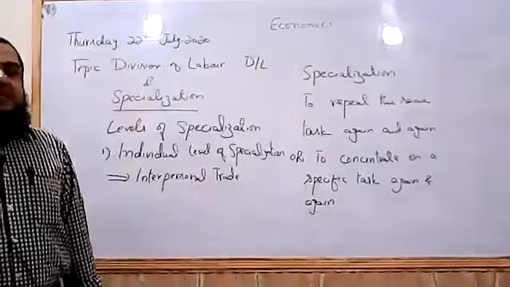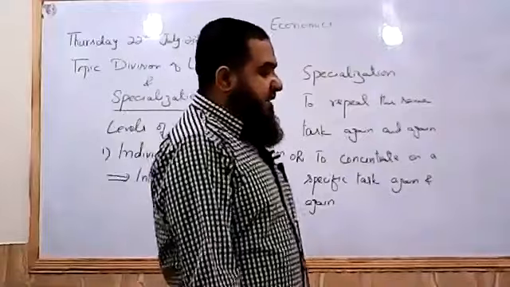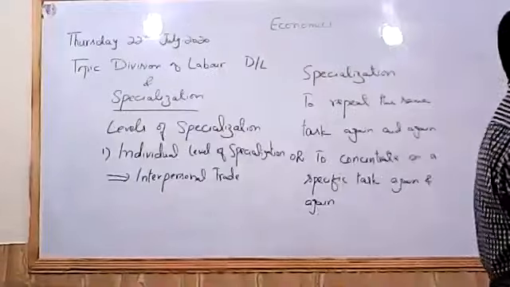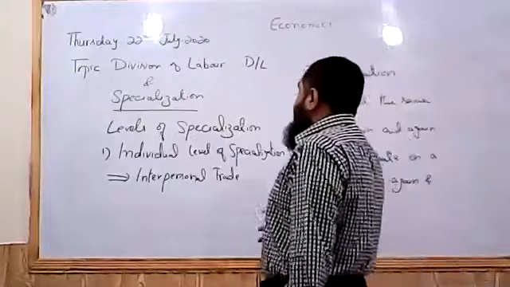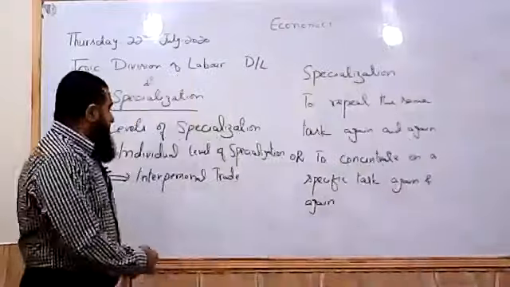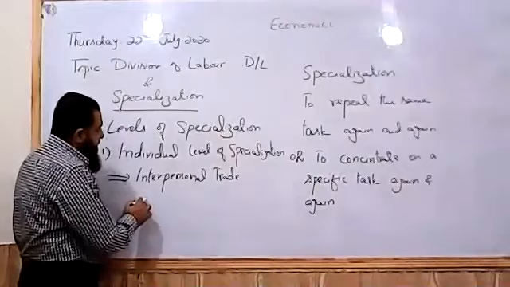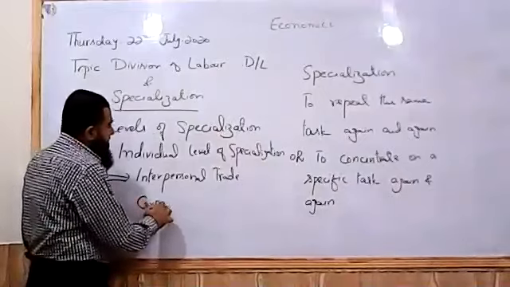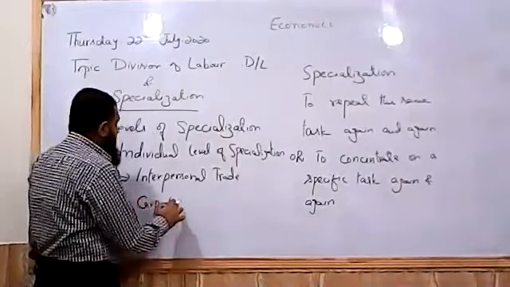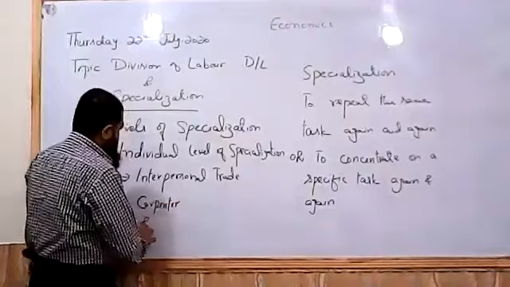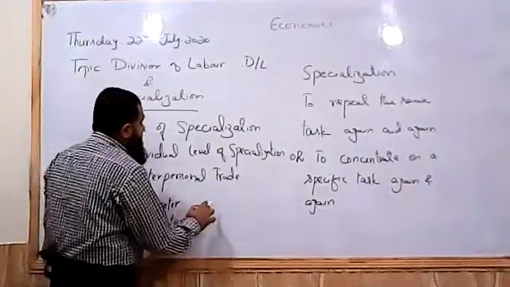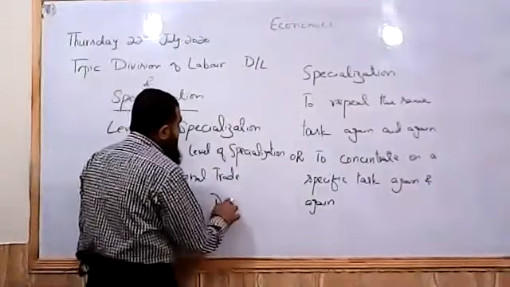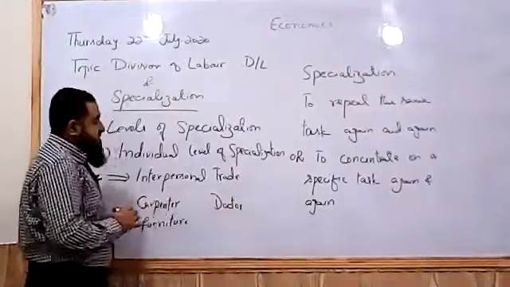So when they interact with each other, they are involved in a type of trade which is called interpersonal trade. I usually give this example: a carpenter produces furniture, whereas a doctor is treating the patients.